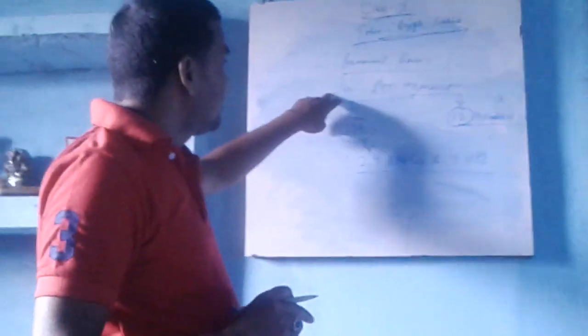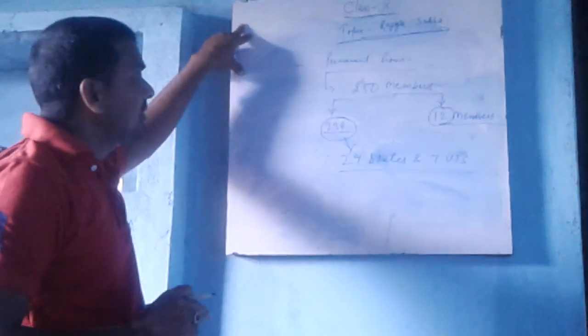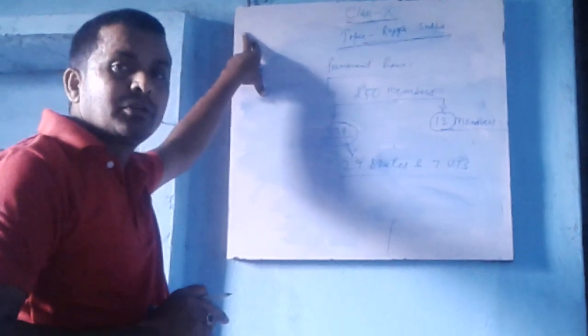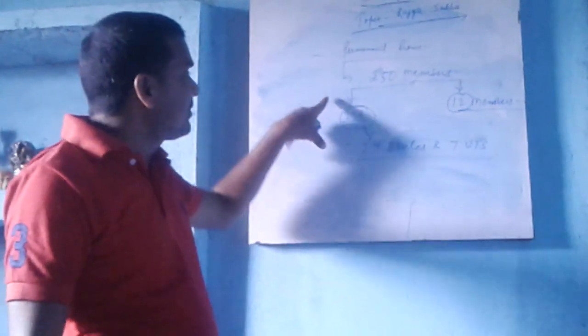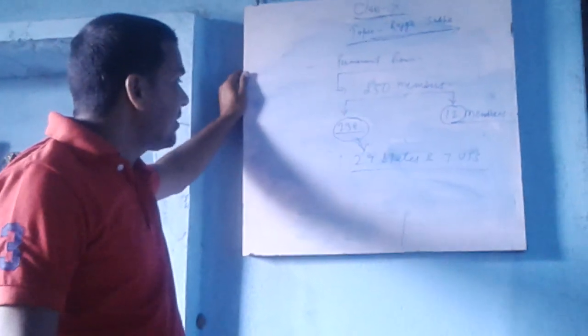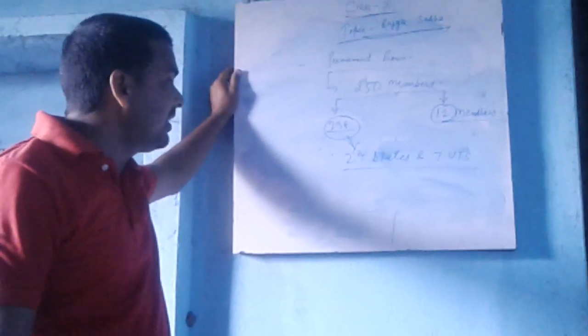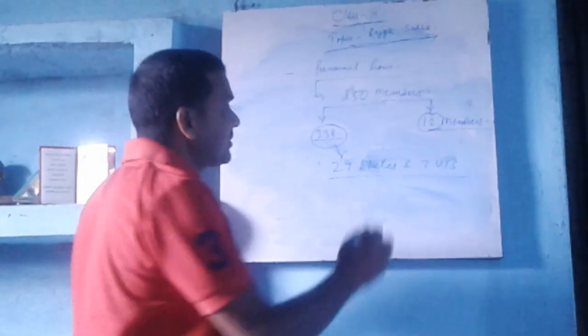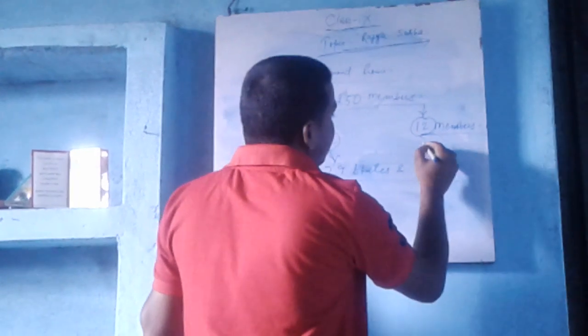So what I was saying is that the total membership of the Rajya Sabha is 250. How many members? 250 members. Out of 250 members, 238 members are elected by the 29 states and 7 union territories. 12 members are nominated by the president.